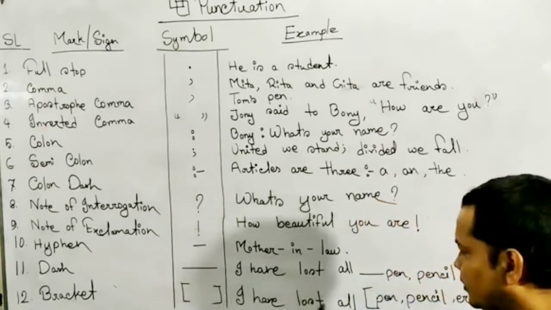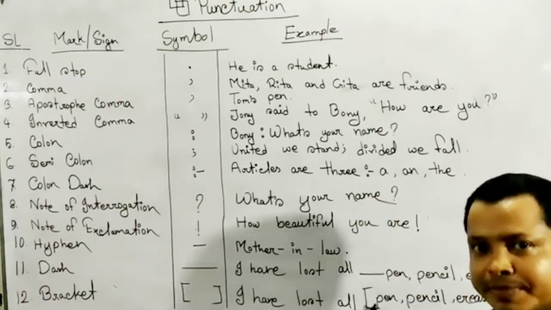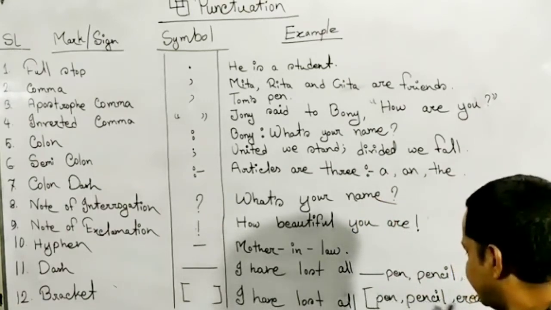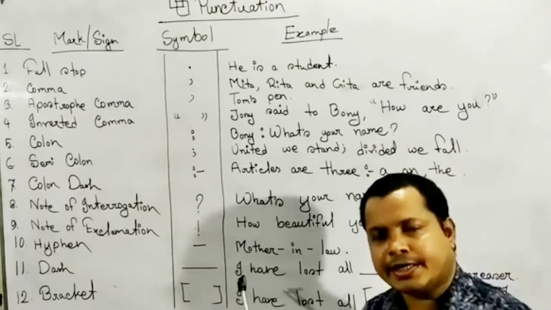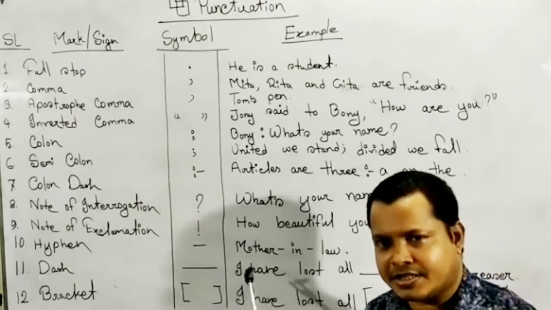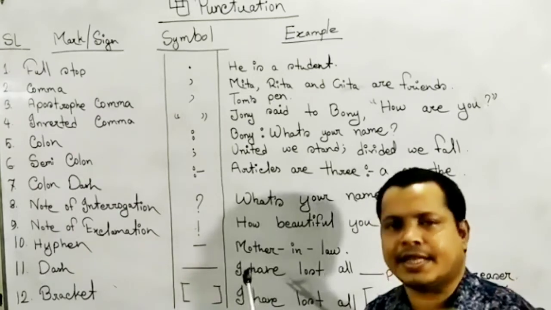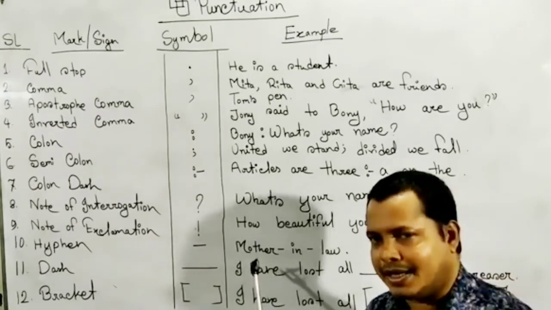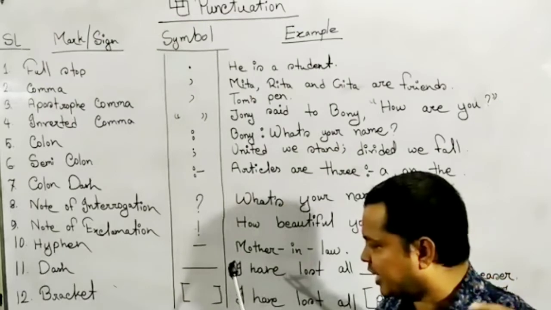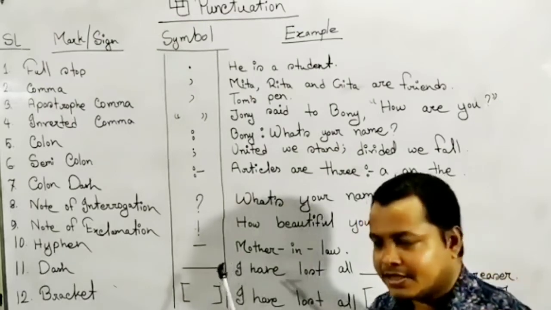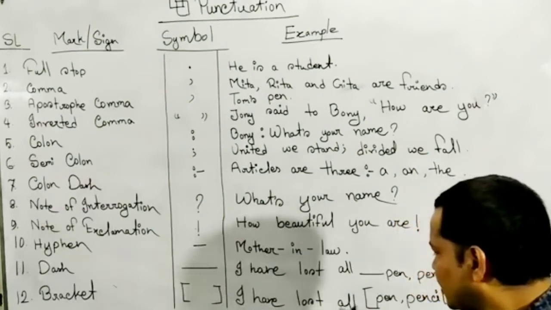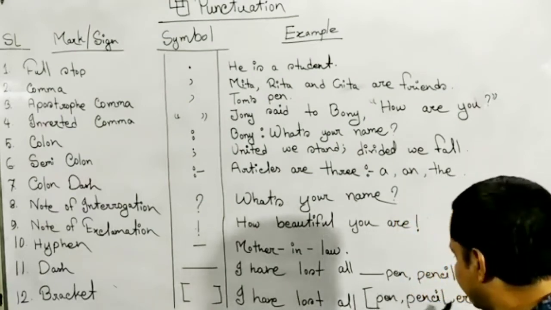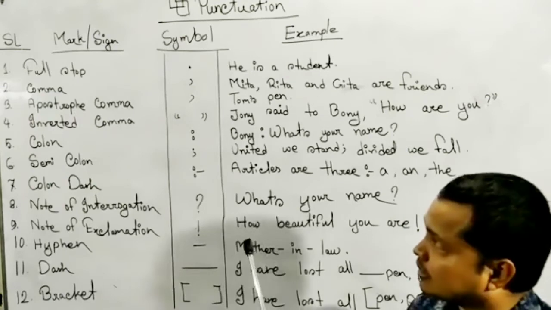Number 12, bracket sign. For example, I have lost all (pen, pencil, eraser). We know that when a word or a phrase or a sentence is less important, there we should write it and we must write it within brackets. So, I have lost all, within brackets, pen, pencil, eraser.